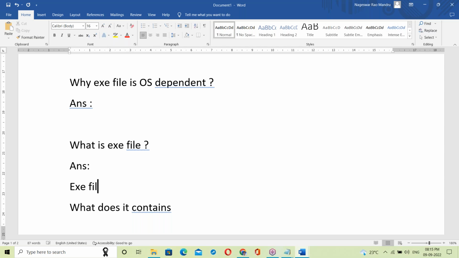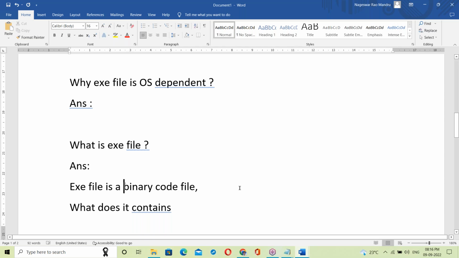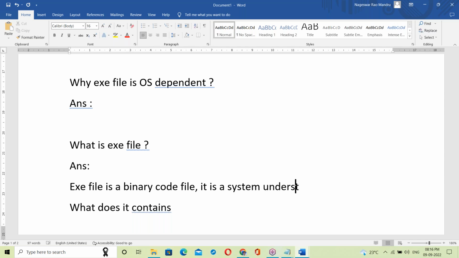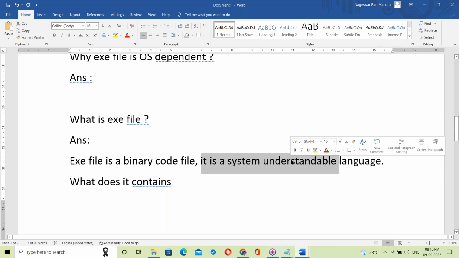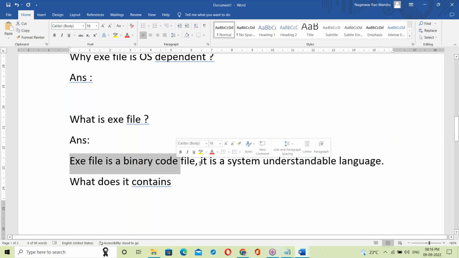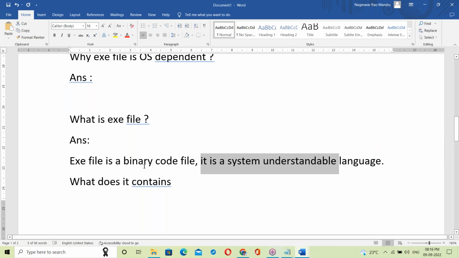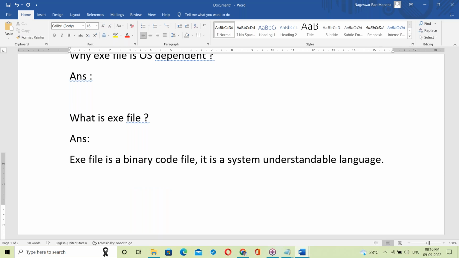See, an exe file is a binary code file. It is a system understandable language. So, what is an exe file? An exe file is a binary code file, a system understandable language. Okay, fine. Next question: what does it contain?